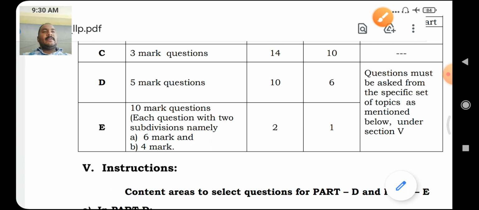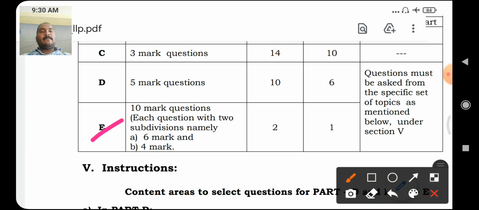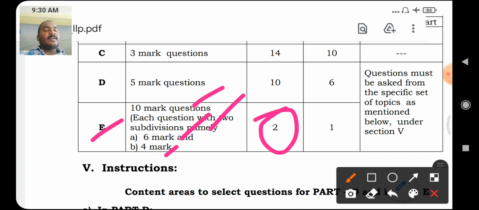In part E, containing 10 mark questions, each question has 2 subdivisions, namely a 6 mark question and a 4 mark question. Number of questions to be set 2, number of questions to be answered 1.